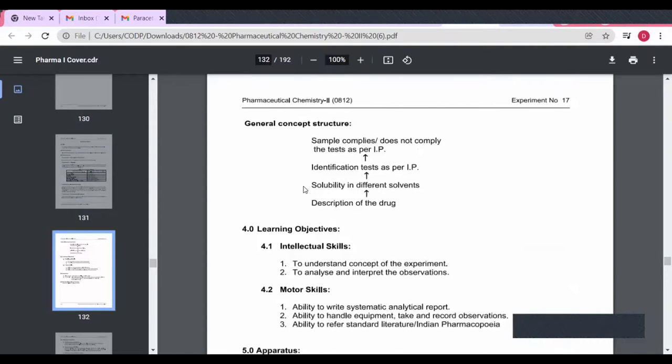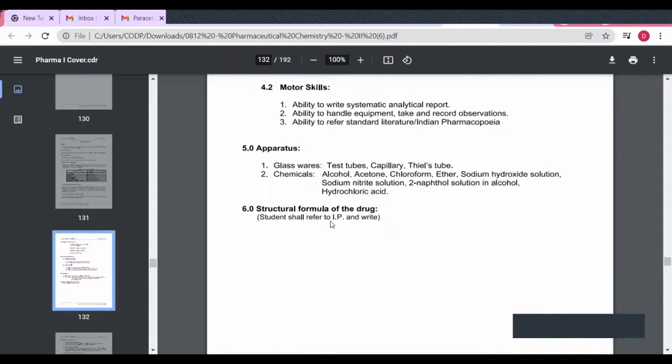In the general structure, first we see the description of the drug. Then next we have to see the solubility in different solvents. Then next identification test as per the IP. And the final step is whether the sample complies or does not comply with the test as per the IP.